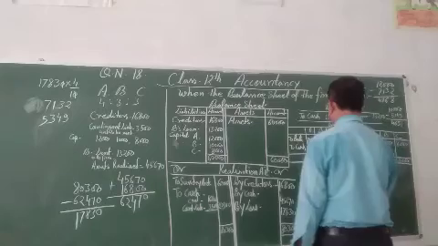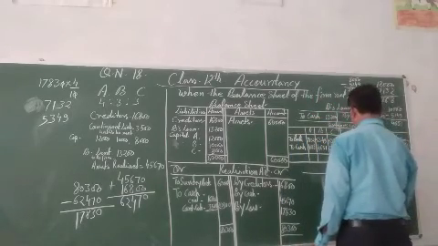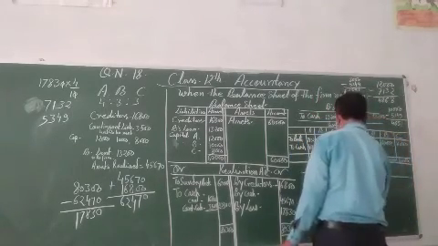Now prepare the cash account. In the balance sheet nothing is given.